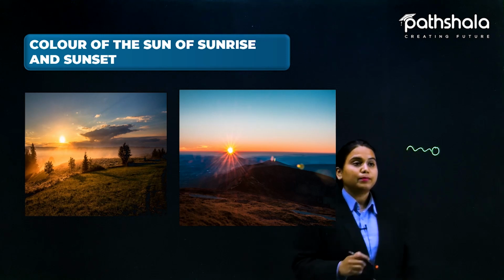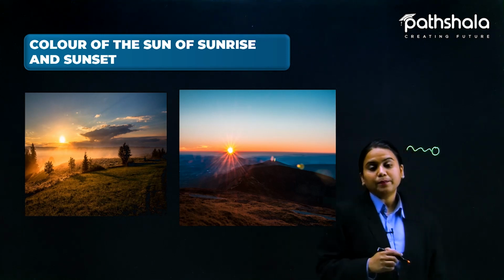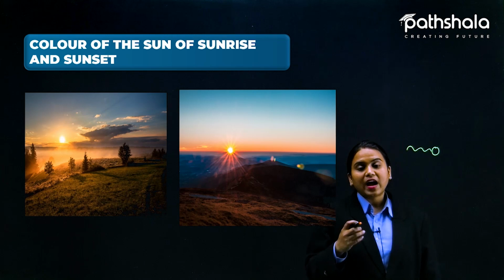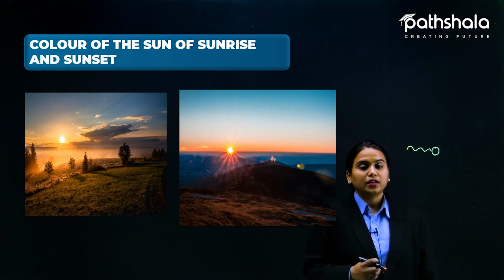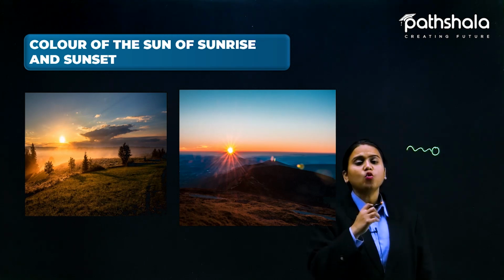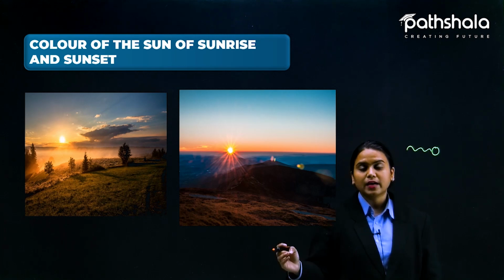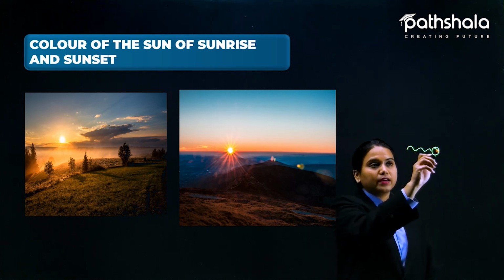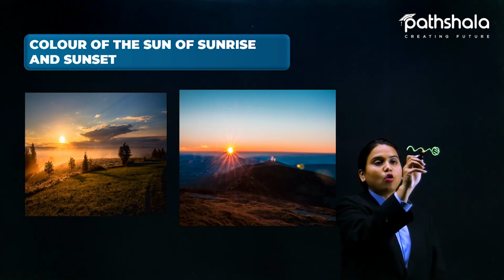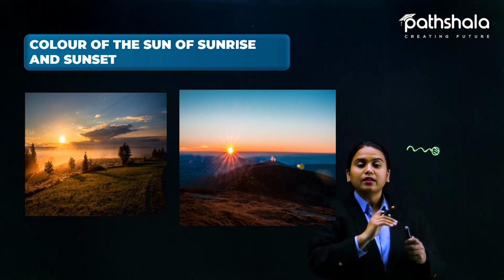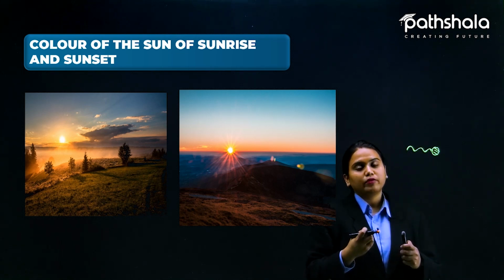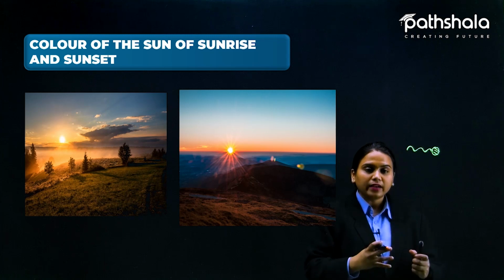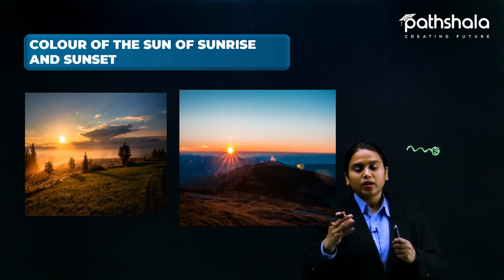See students, when the white light interacts with the small particles, most of the particles present in the atmosphere are of small size, and those small particles interact only with the small wavelengths, and only the small wavelengths get scattered. That is why blue color appears.